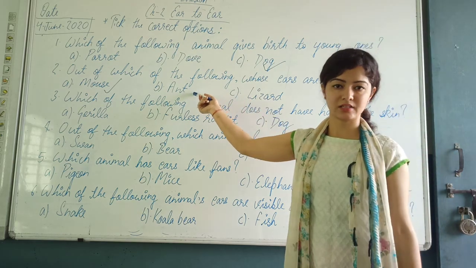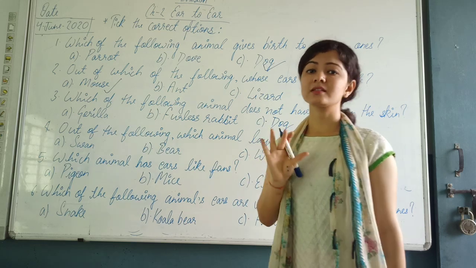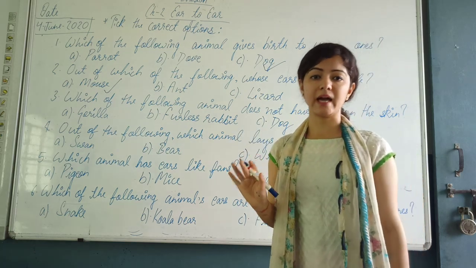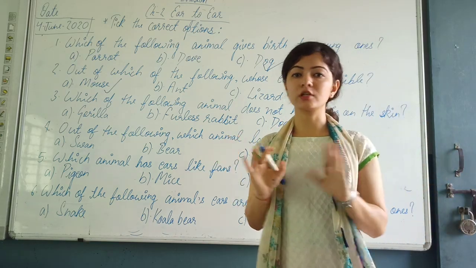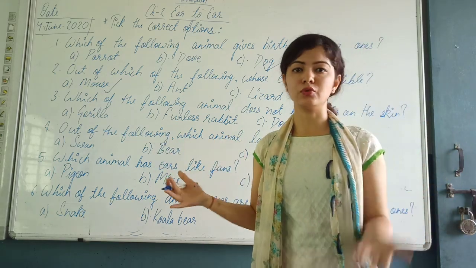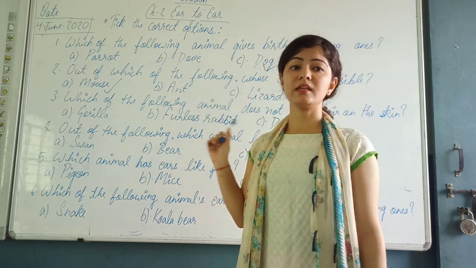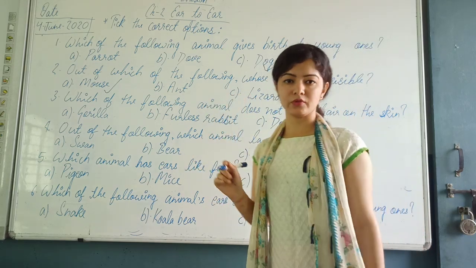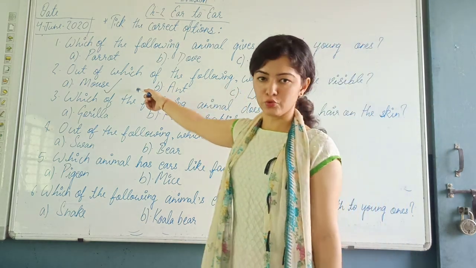Second one is the ant. Ant you have seen, but their ears are not visible. Actually, they have the antenna, not the ears, to detect where they have to go. The third one is the lizard. In the same way, the ears of lizards are also not visible. So both of these are incorrect. The correct answer will be mouse.